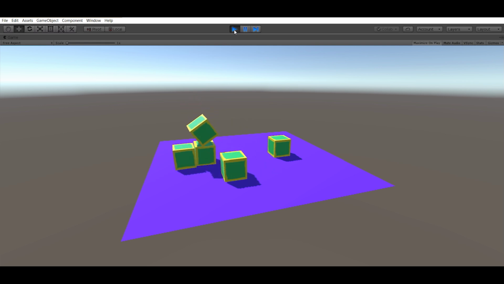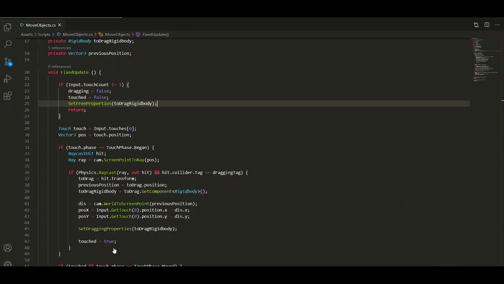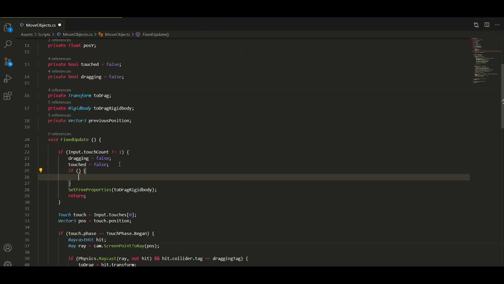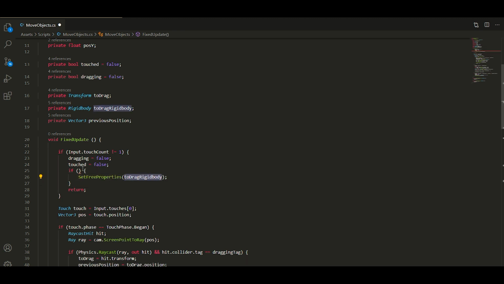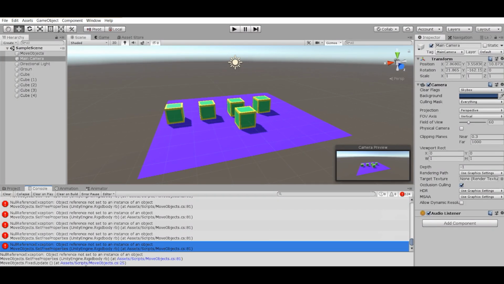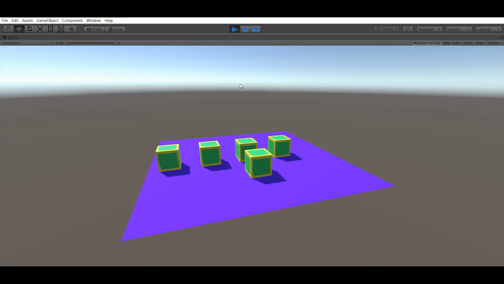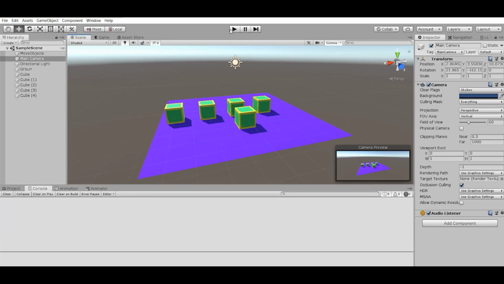But there is one more problem. There are a lot of errors in our console. This error appears because our setFreeProperties function executes with the toDragRigidBody variable, but sometimes this variable does not exist. So before executing this function, let's check if the toDragRigidBody variable exists. Let's clear our console and start again. Let's drag a couple of cubes, and we can see that the console is clear.